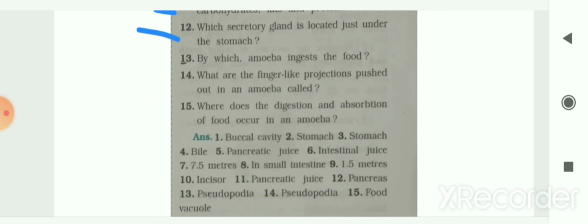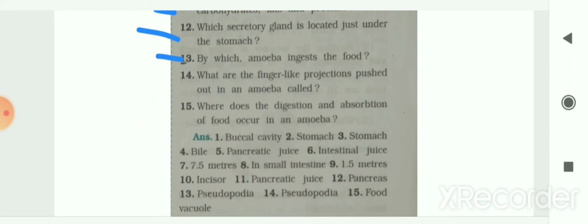Next is, which digestive juice can digest carbohydrates, fats and proteins? So pancreatic juice can digest carbohydrates, fats and proteins. Next is, which secretory gland is located just under the stomach? So the pancreas is located just under the stomach. The next, number 13, by which does the amoeba ingest food? So the amoeba ingests food with the help of pseudopodia or false feet.